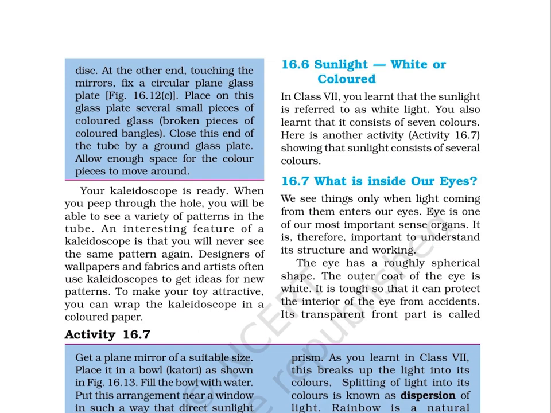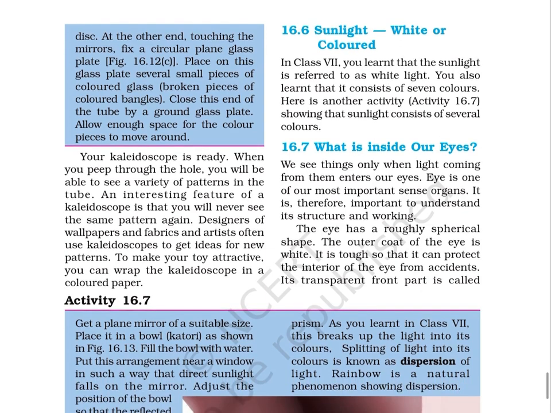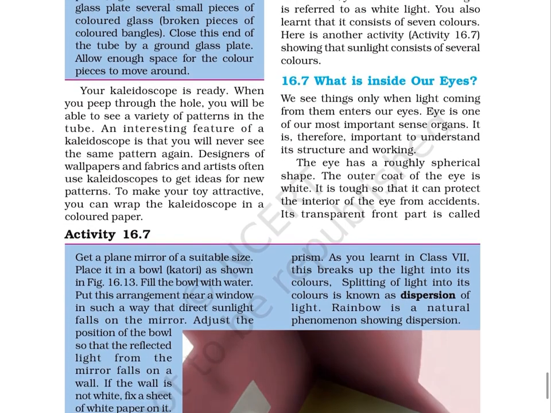16.7. What is inside our eyes? We see things only when light coming from them enters our eyes. Eye is one of our most important sense organs. It is, therefore, important to understand its structure and working. The eye has a roughly spherical shape. The outer coat of the eye is white. It is tough so that it can protect the interior of the eye from accidents.